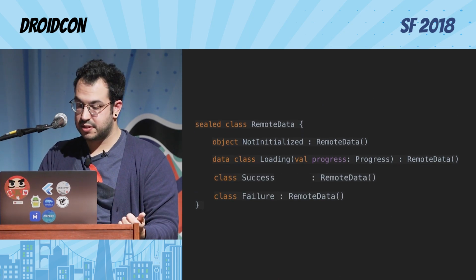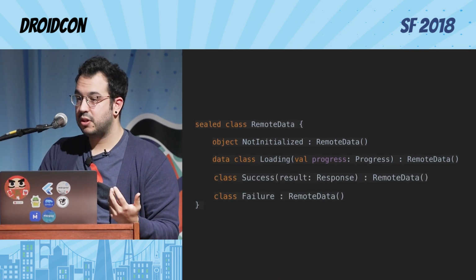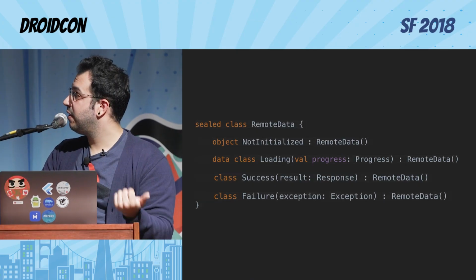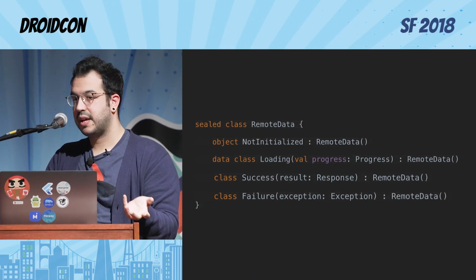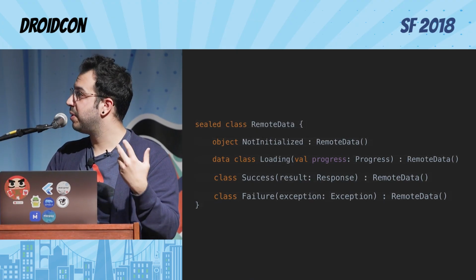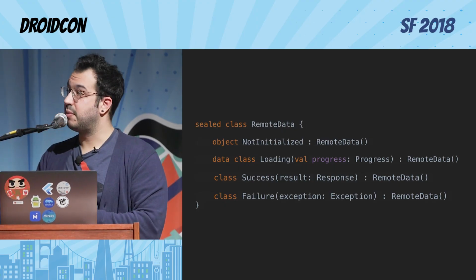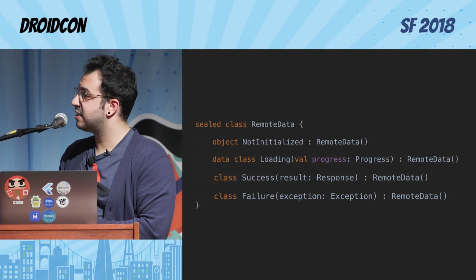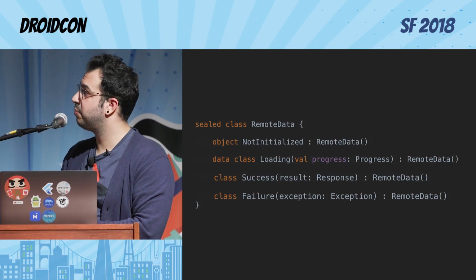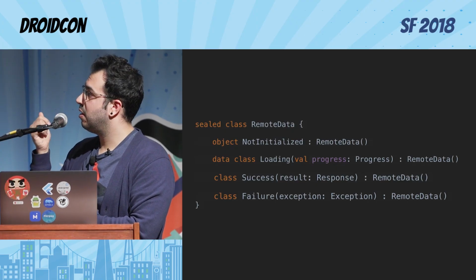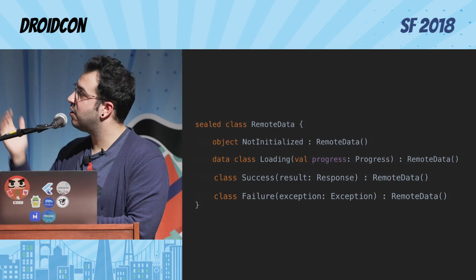And if it's success, you want to get the response so you can parse the data. And if it's a failure, you want to get the exception, and you want to react depending on the exception you're getting. And so this is different to an enum, right? You see that I can have any type of class inside the sealed class, which is not possible with enums. And so this allows me to represent all these states.